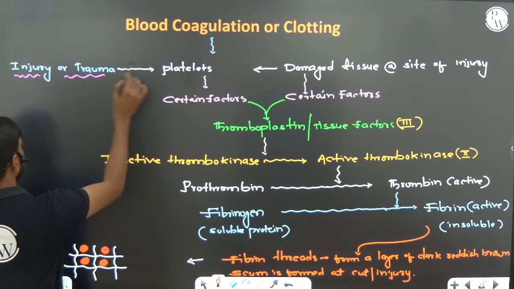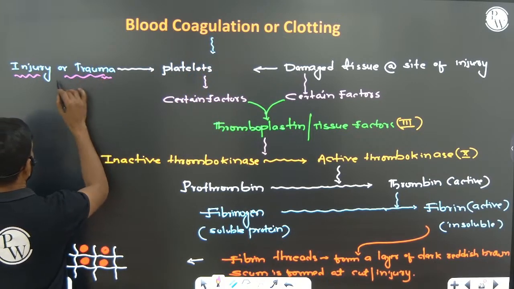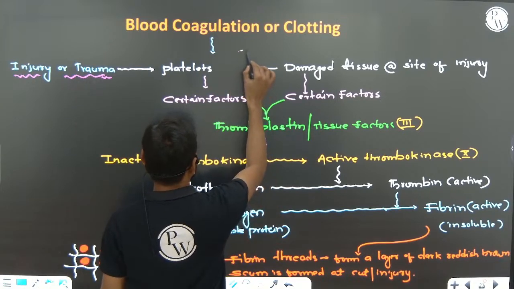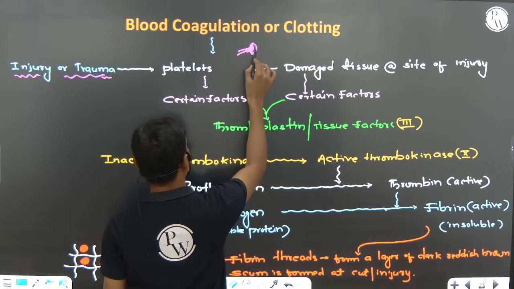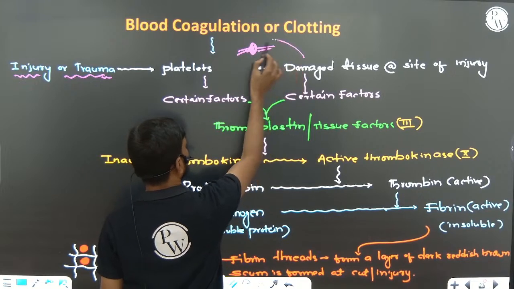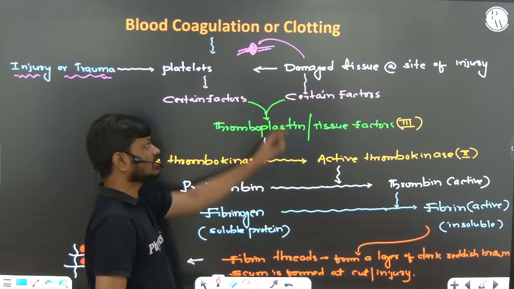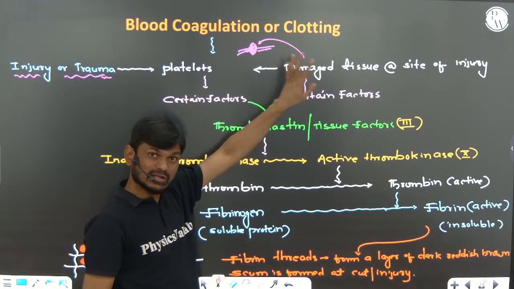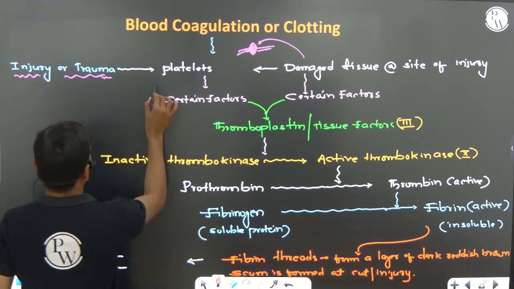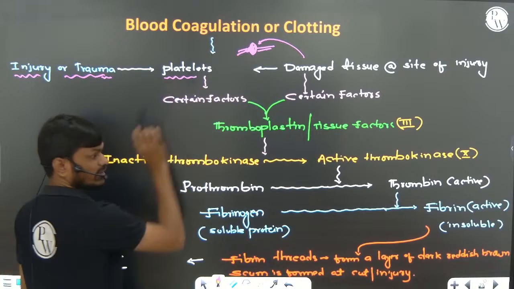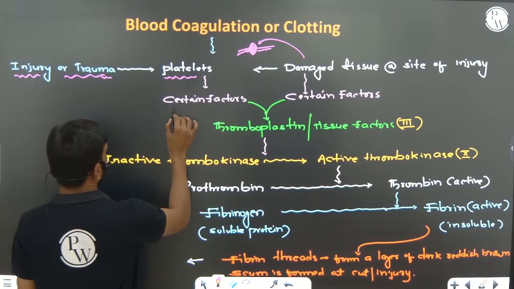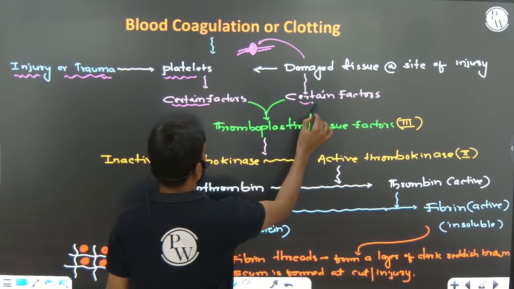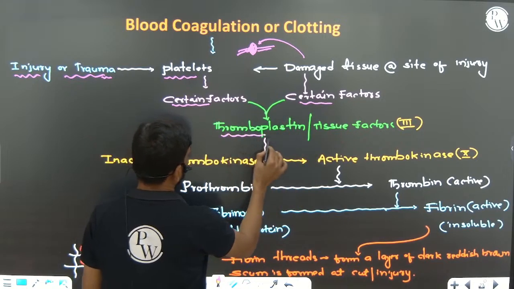This coagulation mechanism is activated by injury or trauma, at the site of damaged tissue. At the site of injury, the tissue is damaged. The platelets present in the blood release certain factors. NCERT has not mentioned that factor.